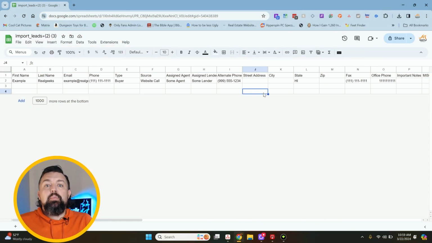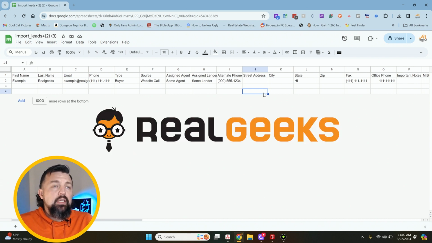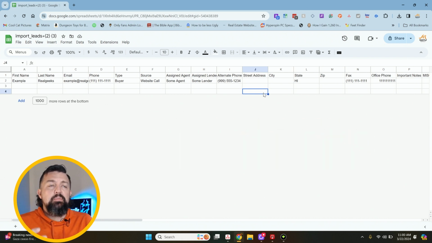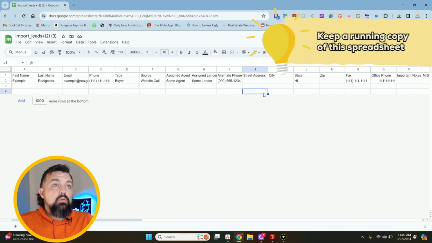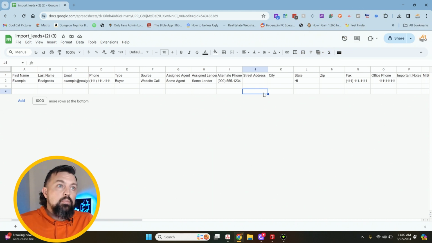I have pulled up our import lead system that we use through Real Geeks. Every Real Geeks user can use this exact same spreadsheet to put in any kind of SOI that you want, and it can add them directly into that. I suggest that you keep a running copy of this, so that you can import it if you change firms or anything like that, or you can just change the column titles and use it in different kinds of websites and Google chats and things like that.